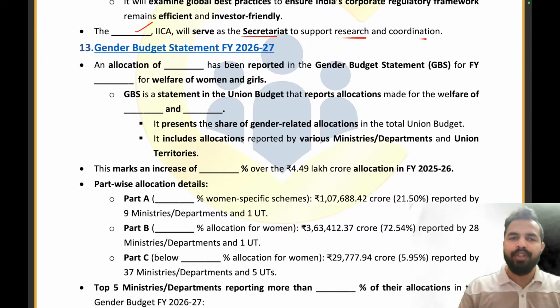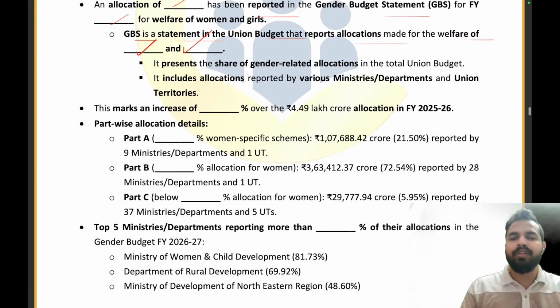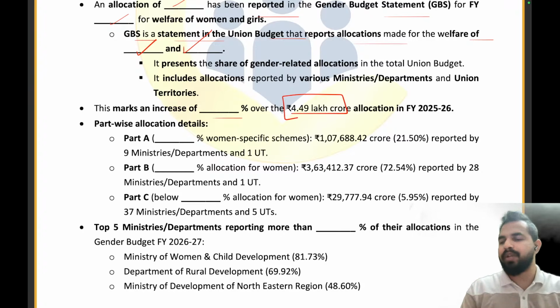Okay, so we are moving on to the gender budget statement for fiscal year 26-27. An allocation of how much amount has been reported in the gender budget statement for the fiscal year 26-27, that is 5.01 lakh crores. Now, GBS is the statement in the union budget that reports allocations made for the welfare of which two pillars, that is women and girls. Absolutely right. This marks an increase of what percentage over the last year? 4.49 lakh crore, that is 11.55%.